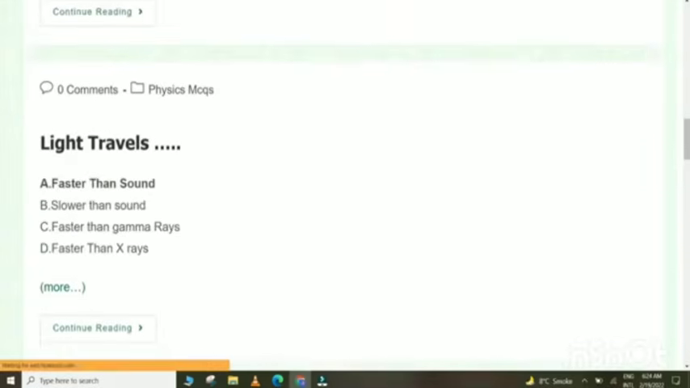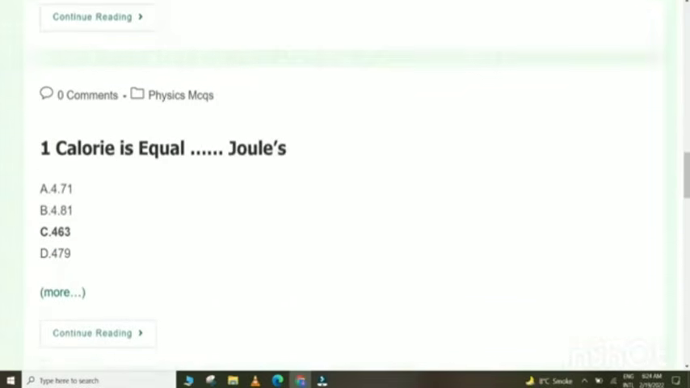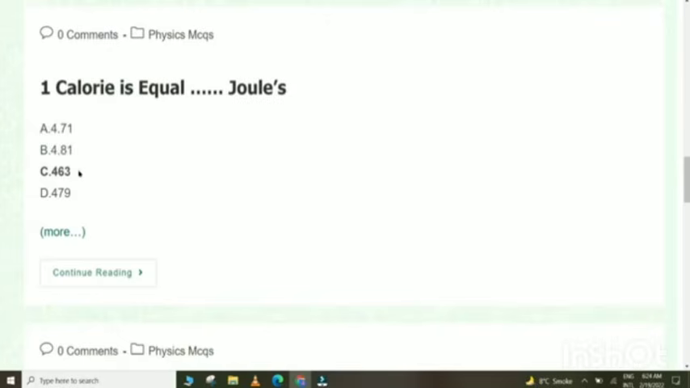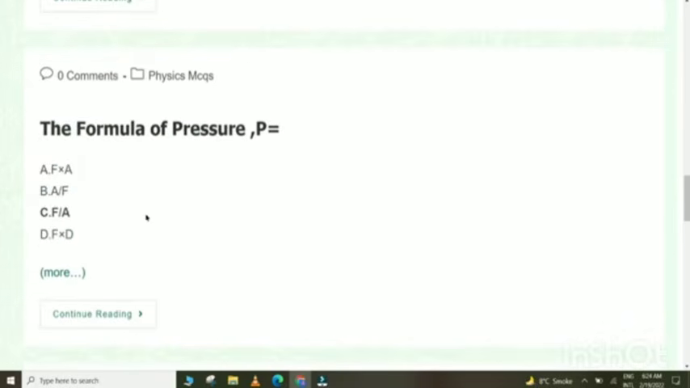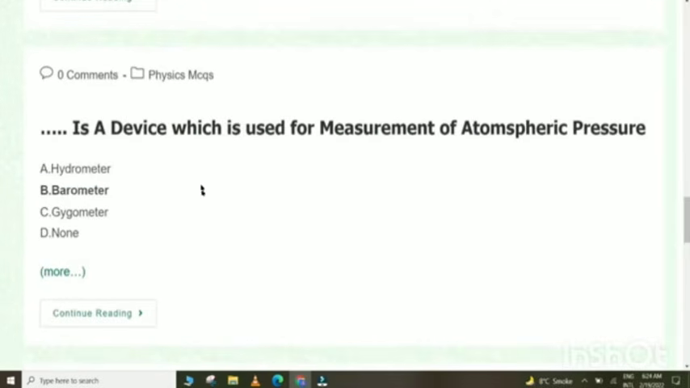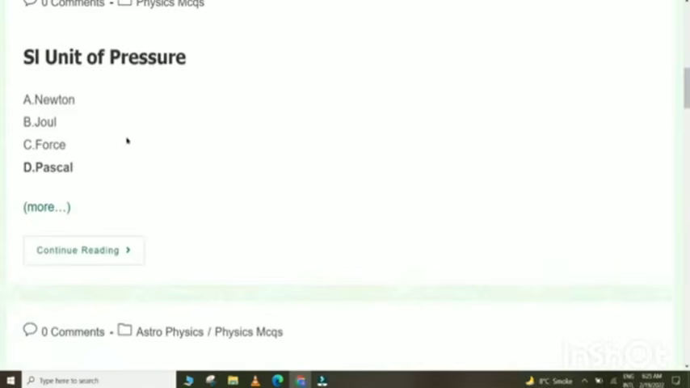Sound waves are longitudinal. Light travels faster than sound. 1 calorie is equal to 4.186 joules. The formula of pressure is P equals F by A. Barometer is a device which is used for measurement of atmospheric pressure. SI unit of pressure: Pascal.